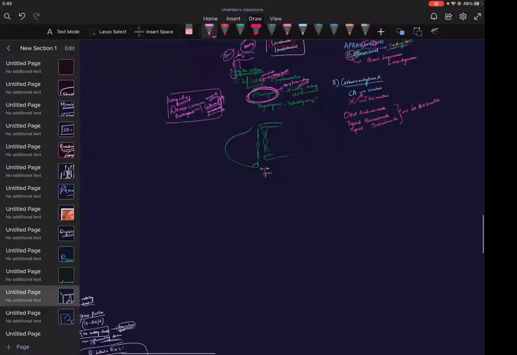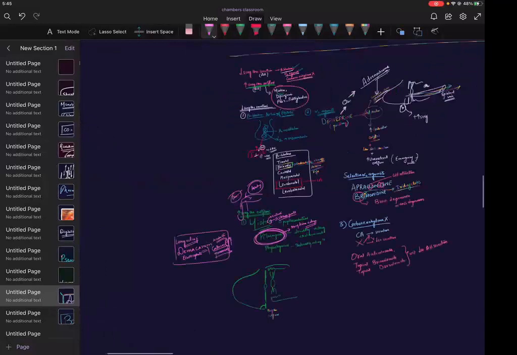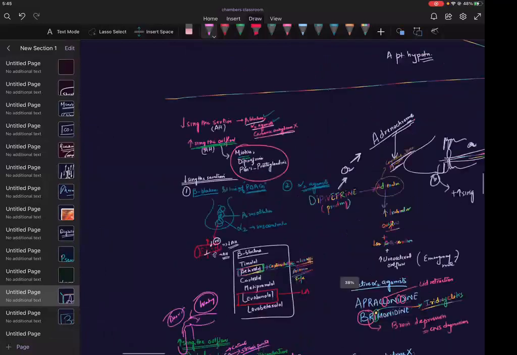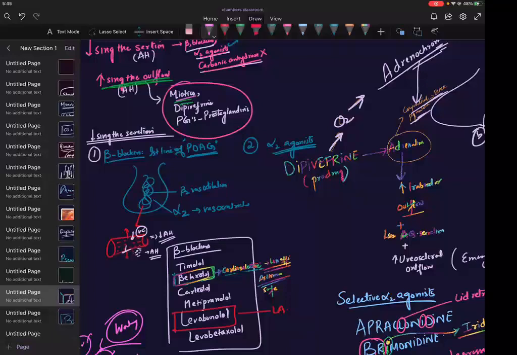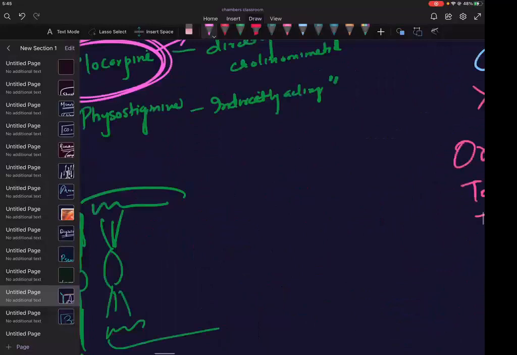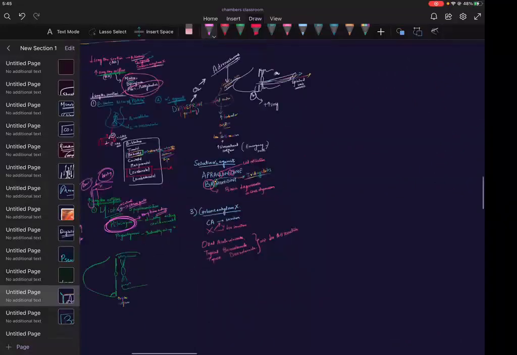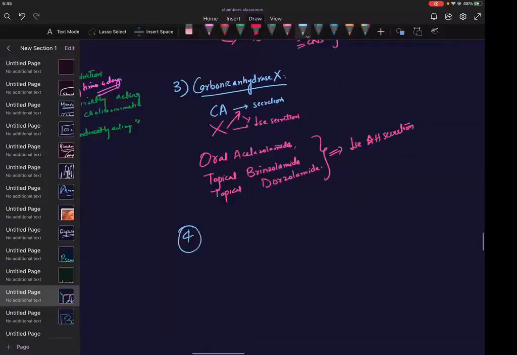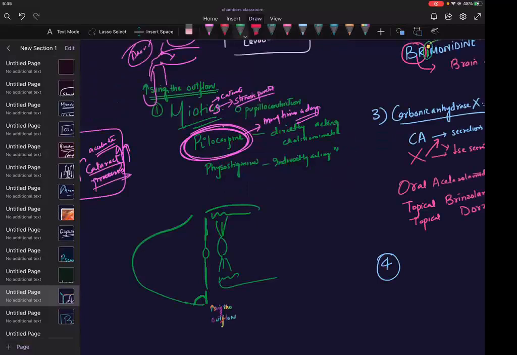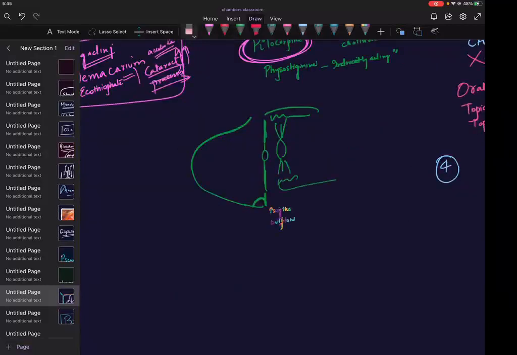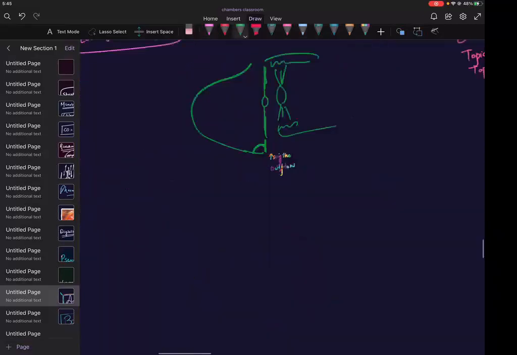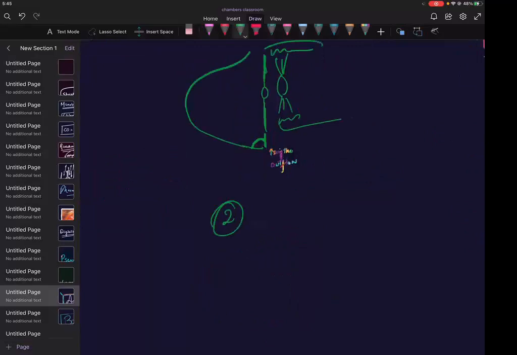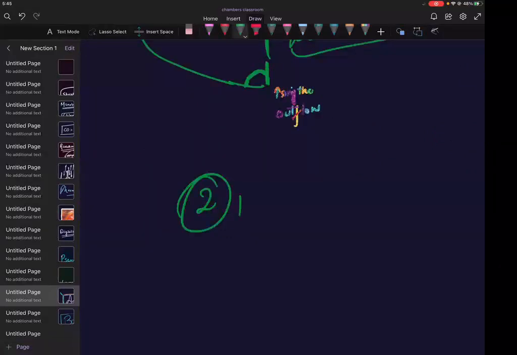So let me take to what else we have written. So this is miotics, dipivefrine, and prostaglandins. Let me write about prostaglandins. Important question asked. Side effect asked about this. So not fourth. Actually, I should write second with green because we are increasing the outflow. So it is prostaglandin analogs, PG analog.